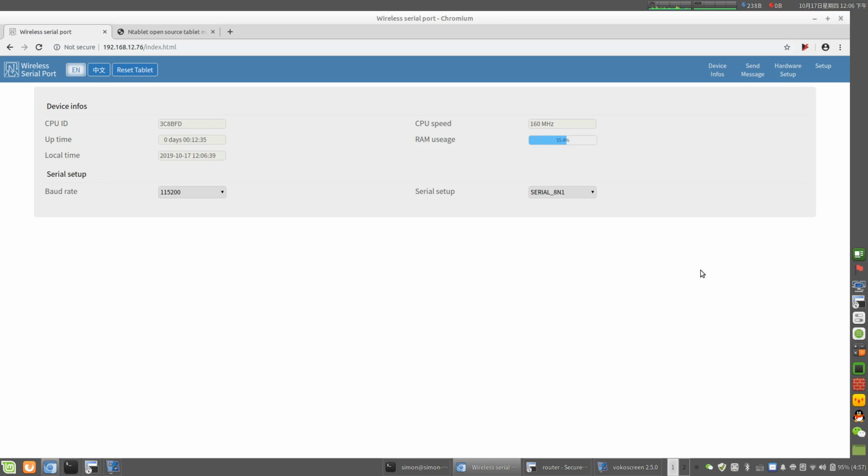Okay, and this is the device info: the CPU ID, the CPU speed, uptime, Wi-Fi usage, local time, and the serial setup, and we control more, and the model. Okay, and the next.